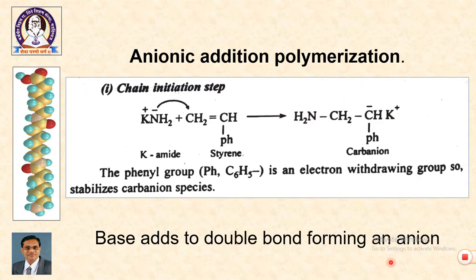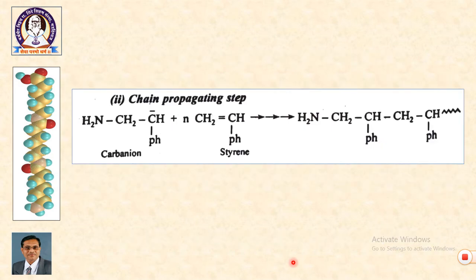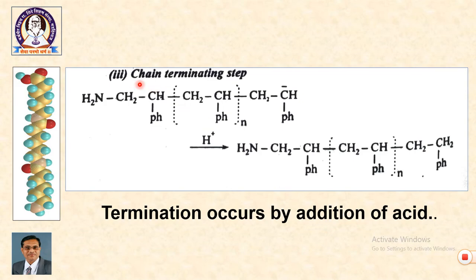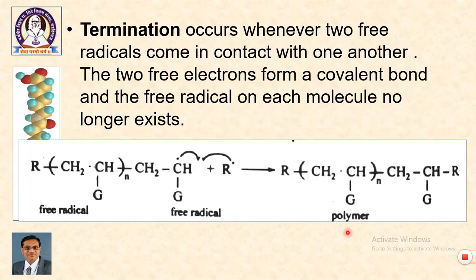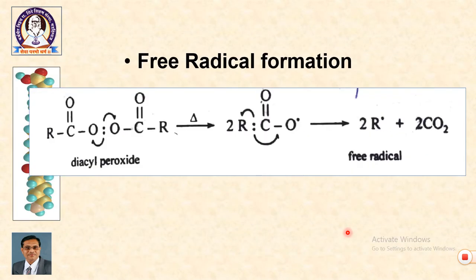Okay. So, this carbanion is formed in the first step. In the second step, the anion adds to the next monomer. The reaction continues as long as monomers are available. And at the end, the reaction gets terminated, and during termination there is a protonation. So, termination occurs by addition of acid. In this way the reaction gets terminated. So, let us revise the whole thing once again. Let us start from the beginning.